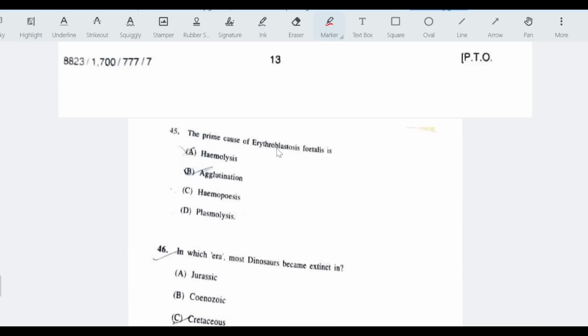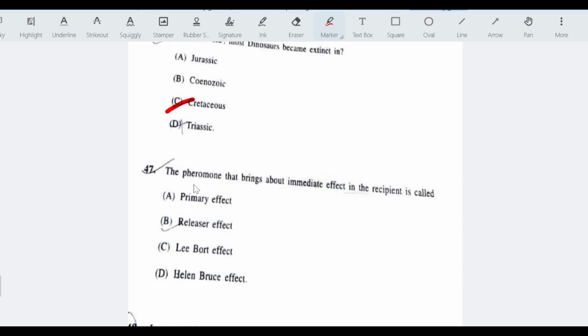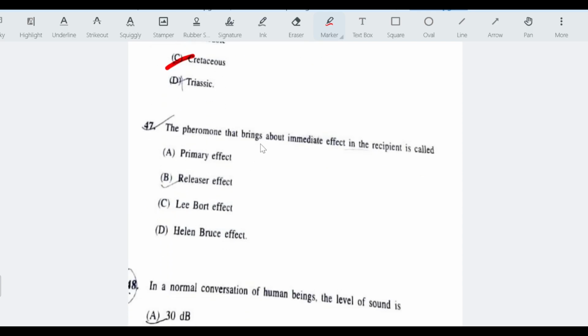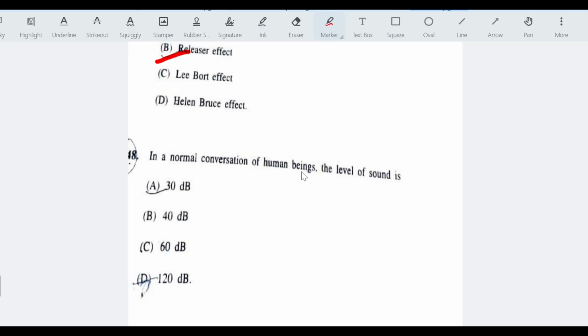The prime cause of erythroblastosis fetalis is agglutination. In which era most dinosaurs became extinct? In Cretaceous era. The pheromone that brings about immediate effect in the recipient is called releaser effect. In normal conversation of human beings, the level of sound is 60 decibels.